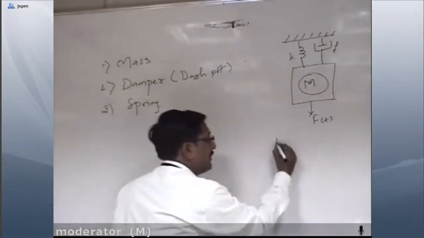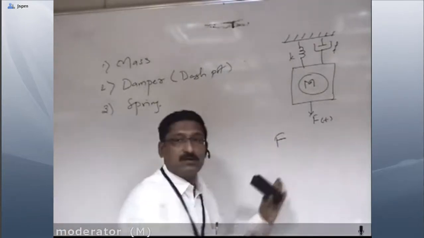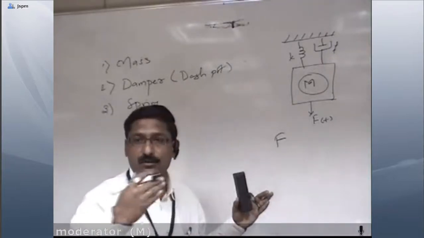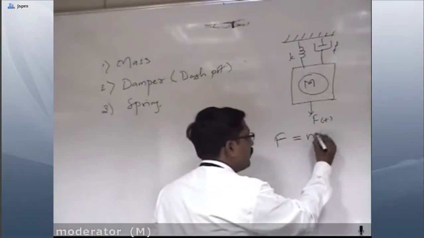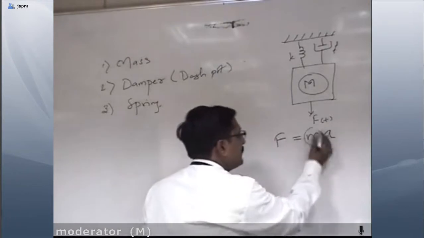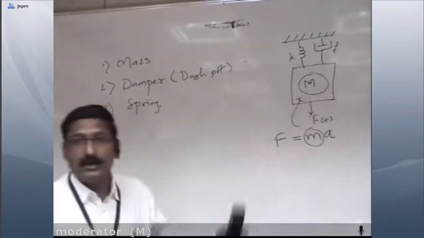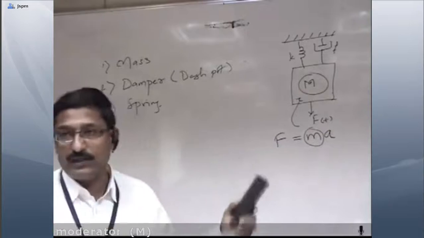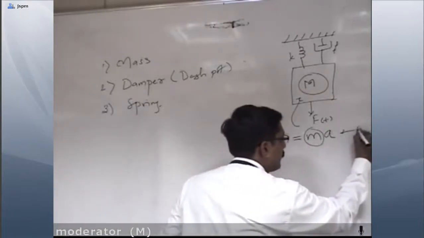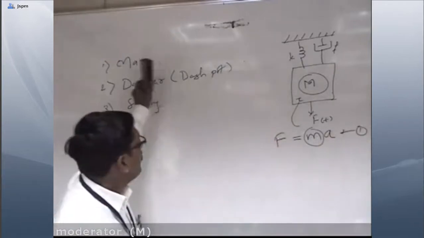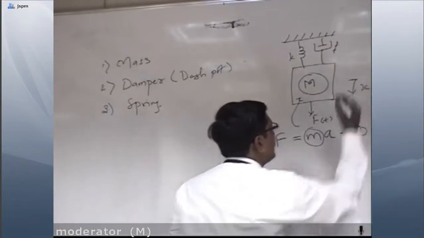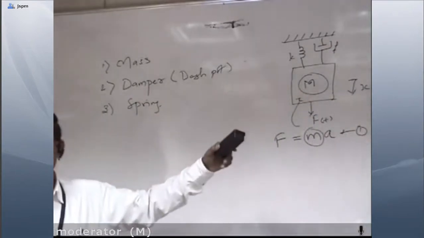Due to the application of force, F is equal to, by Newton's second law of motion, force is directly proportional to mass into acceleration. So F is equal to M into A, where M is the mass of this particular body and A is the acceleration with which the body moves. This is the first equation for the translational mechanical system. I will show the displacement here: if I apply the force, then this displacement occurs.